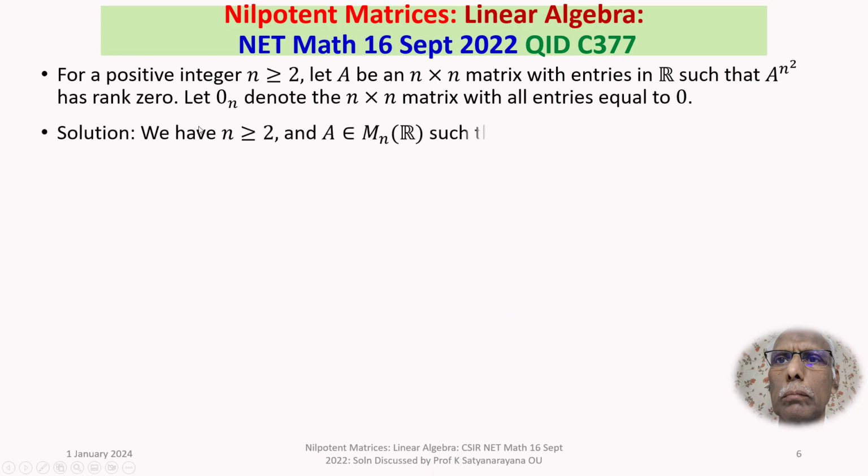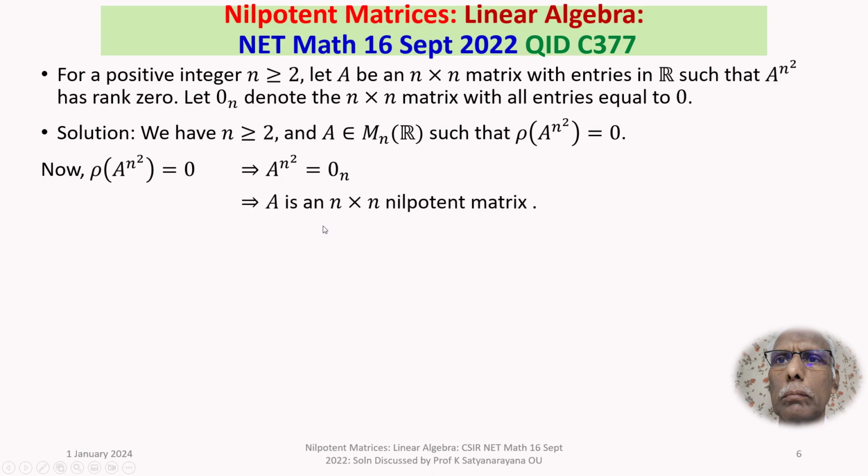We have n is a natural number greater than or equal to 2, and A is an n by n real matrix such that the rank of A power n square is equal to 0. Now, the rank of A power n square being 0 means A power n square itself is equal to the n by n zero matrix. And if A power n square is equal to 0n, then A is a nilpotent matrix. So it is an n by n nilpotent matrix.